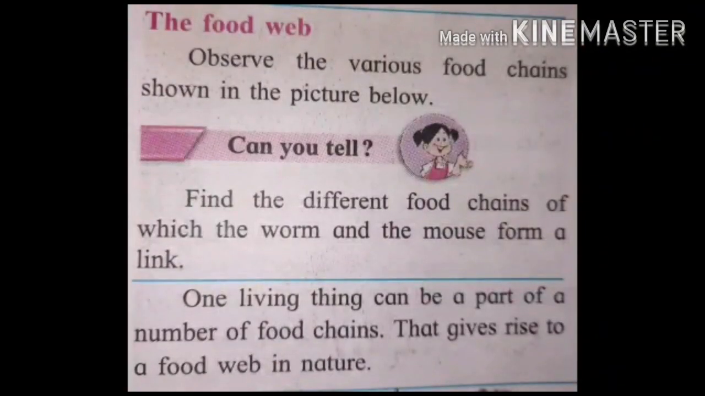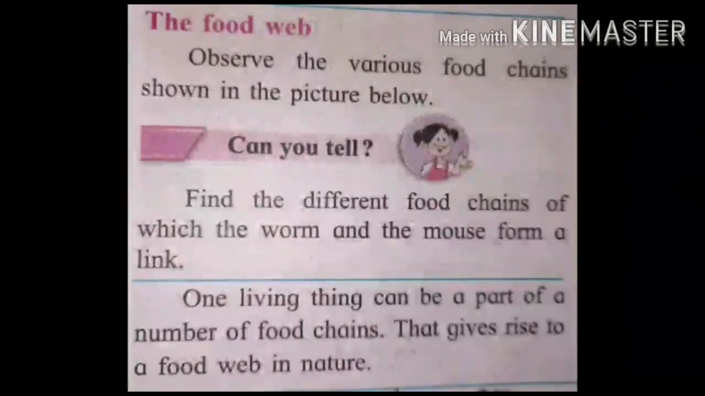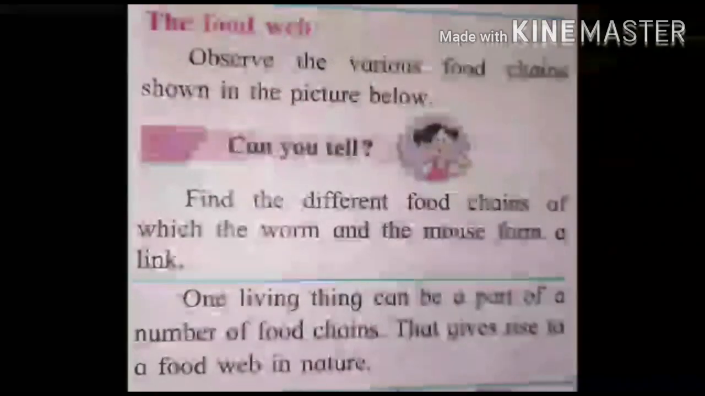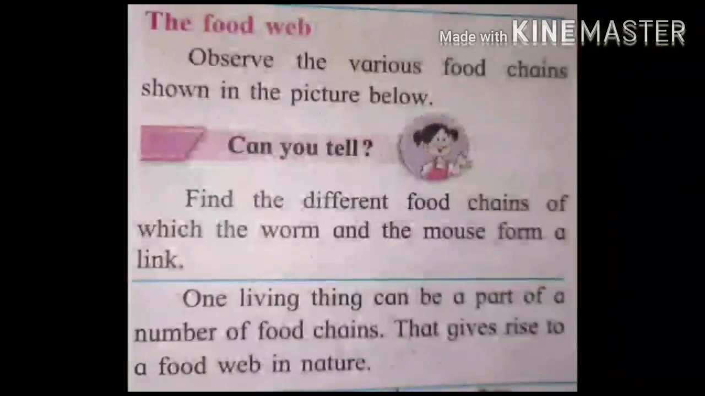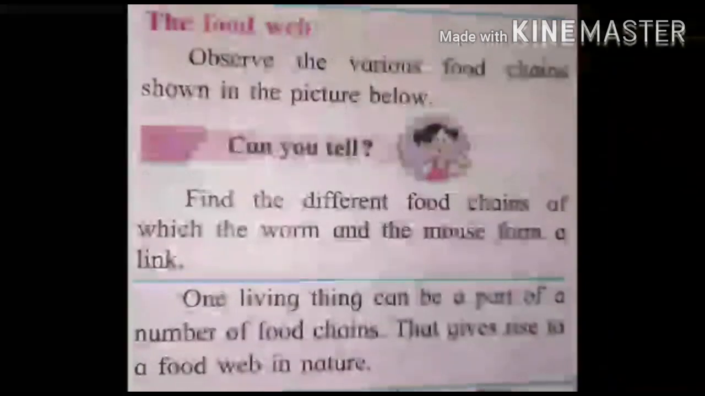Here it is given: observe the various food chains shown in the pictures below. There is a picture of a food chain showing which animals depend on each other. Find the different food chains of which the worms and the mouse form a link. I'll show you the picture later. Just go through that picture and see what animals there are and what they depend on.